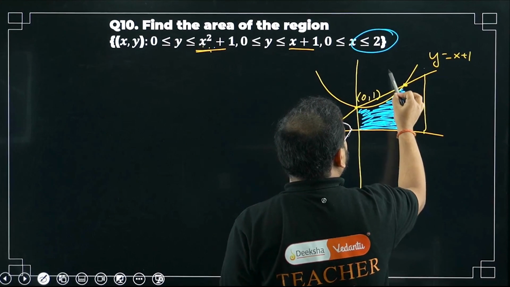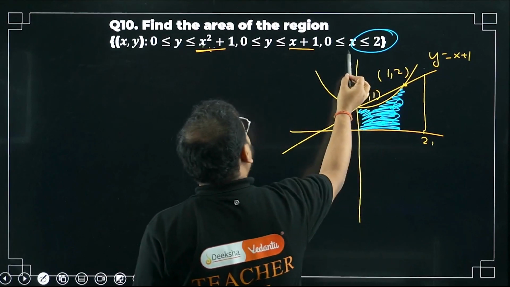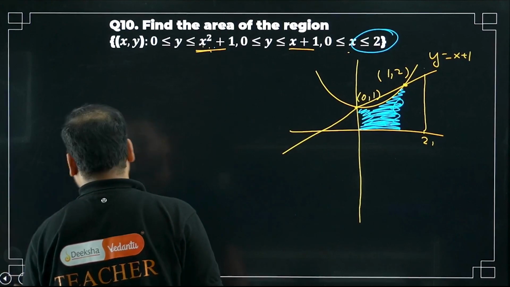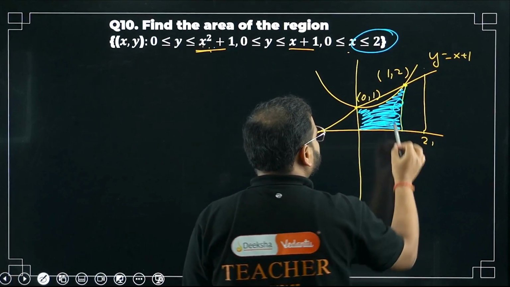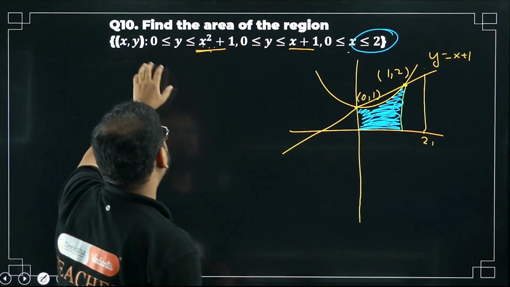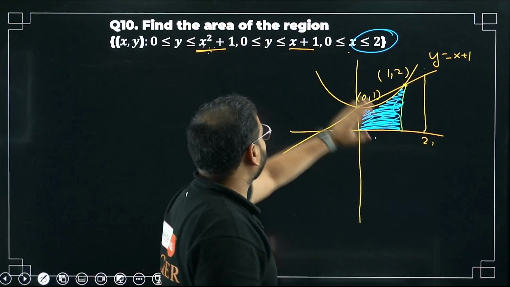This point is what, bacha? This point is 1, 2. Great. But I have to look for this point also. How come, sir? x less than or equal to 2 is also there, right? So I have to incorporate that point also, na? Please check. There are 3 constraints given over here. The first constraint is with respect to the parabola, so I have taken that. Below the parabola they have given that, na?